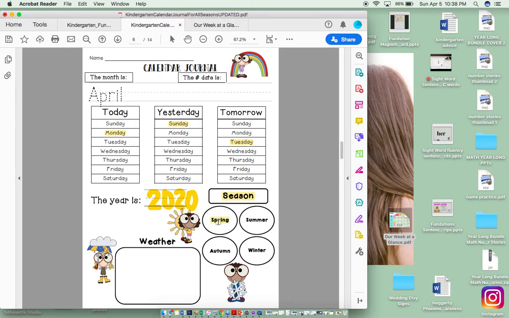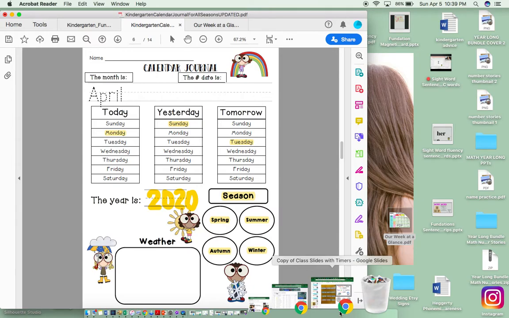If we are in spring, what was last season? Last season was winter. And if we're in spring right now, what is next season going to be? Next season will be summer. Spring, summer, winter, fall. There are 4 seasons in all. And what is another name for fall? It is autumn. So let's take a look at our weather for today.